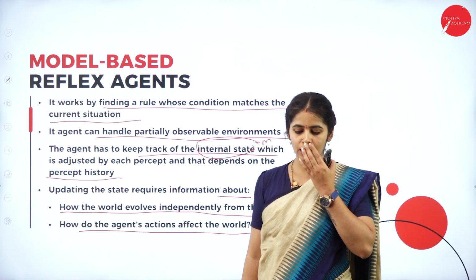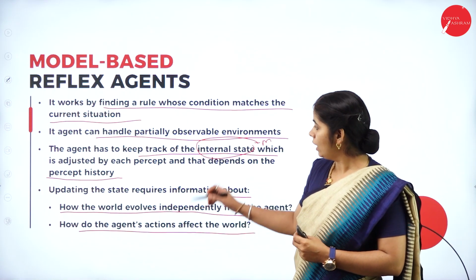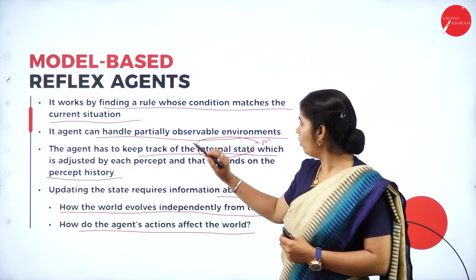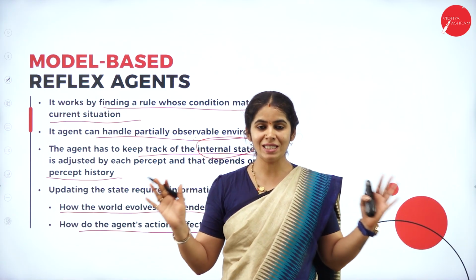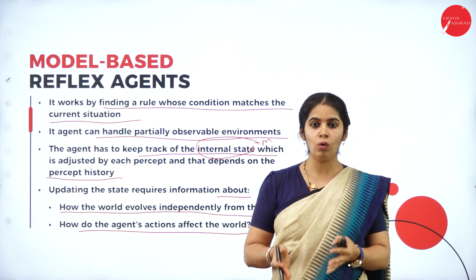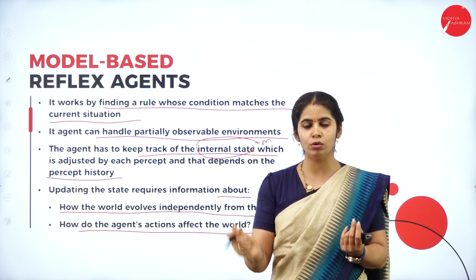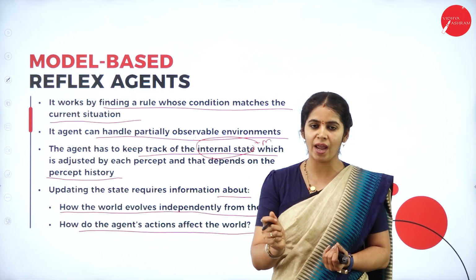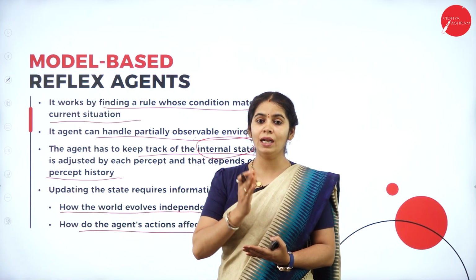An example I can give for the model based agent is a driverless car. It is a partially observed environment. Why partially observed? You know what is there in your car. The agent knows how to use the accelerator, the clutch or brake, how to drive, how to operate the steering. So these are all known factors.